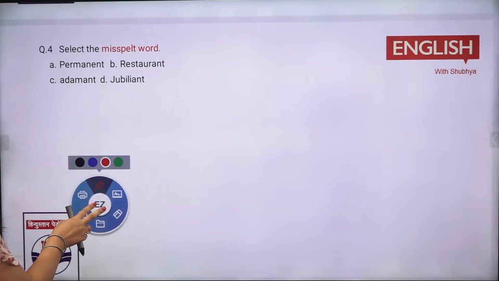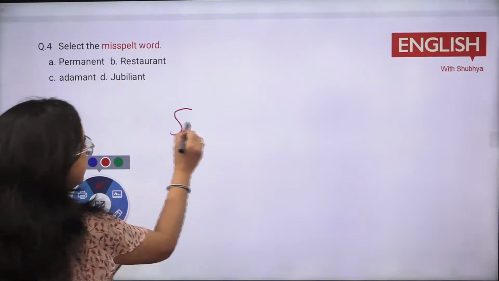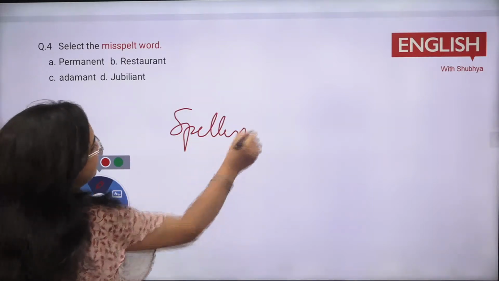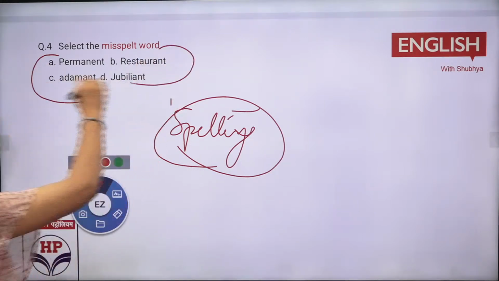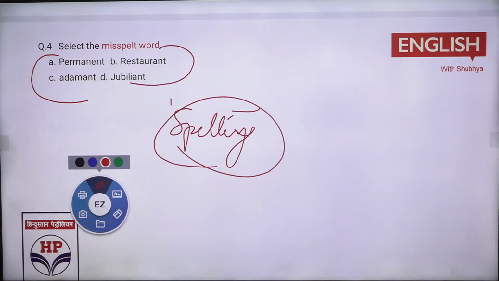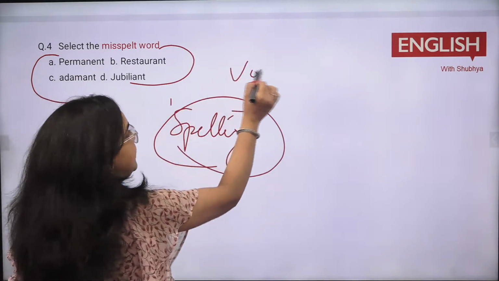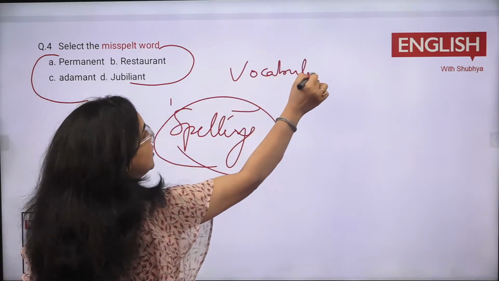Like I tell you, 2 questions were there from the spellings, I guess. And spellings, you find yourself to be very perfect. But you need to pay attention towards spellings also. Now tell me which one of these you find misspelled. Permanent, restaurant, adamant, and jubilant. C option, adamant. Okay, side by side, keep noting down the vocabulary also. I'll be telling you the meaning of these words also.